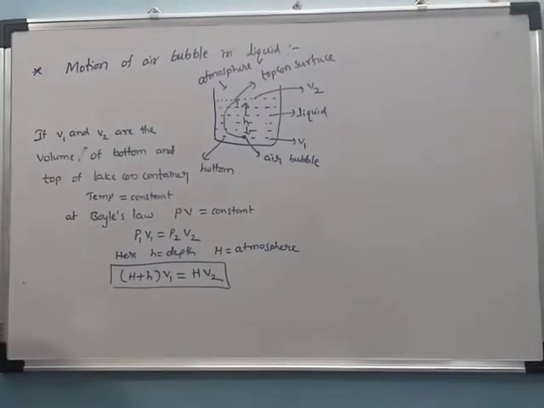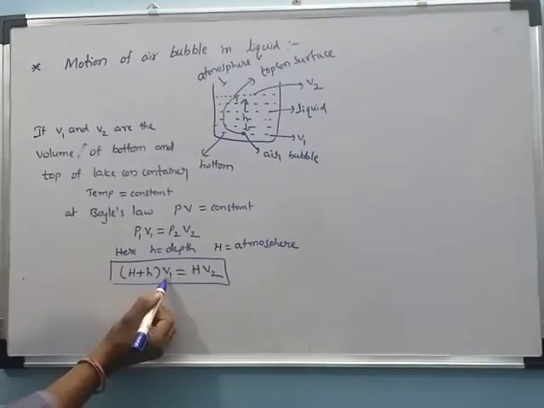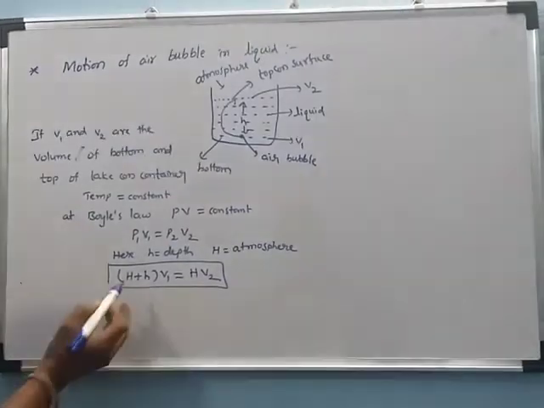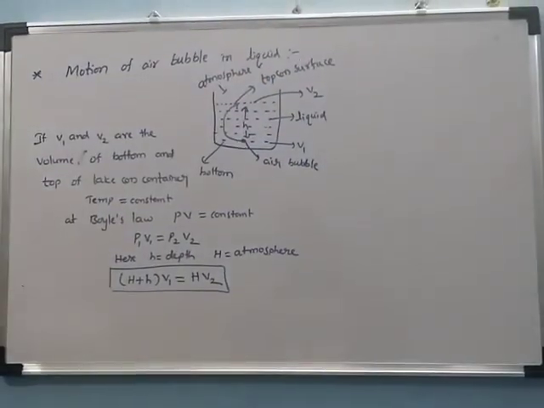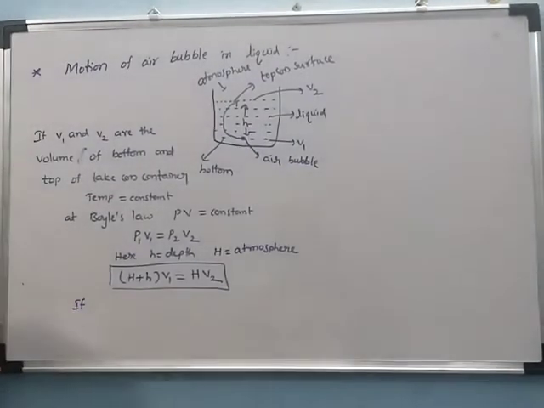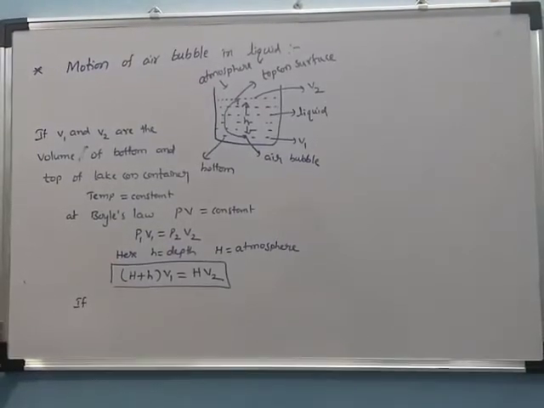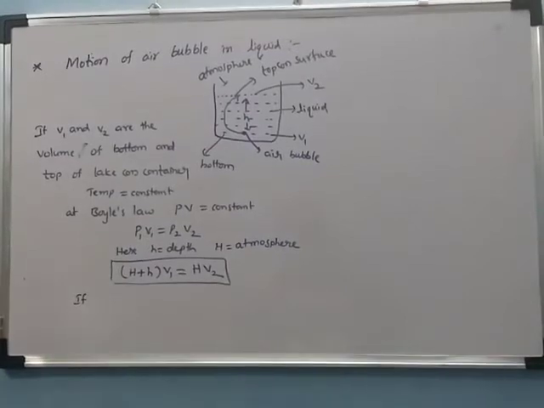This is one of the equations of the motion of an air bubble in a liquid: capital H plus small h into V1 is equal to H into V2, where H is the atmosphere and small h is the depth. For example, consider that the container or lake has n air bubbles.